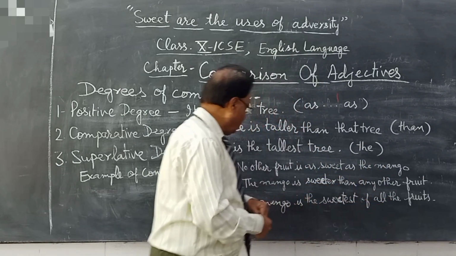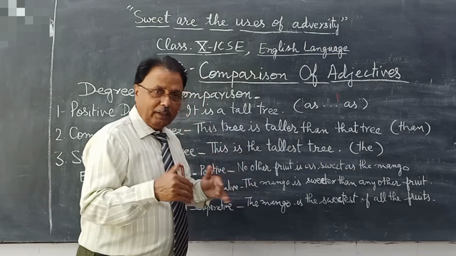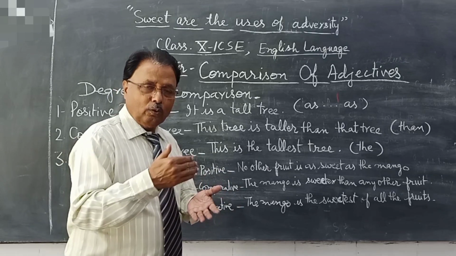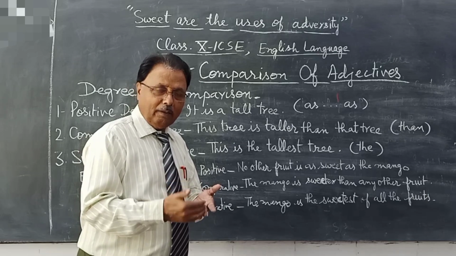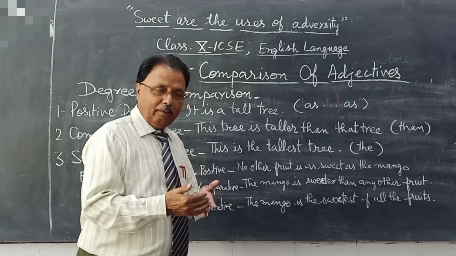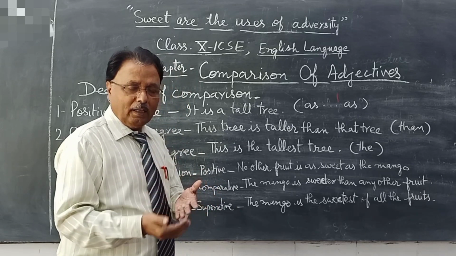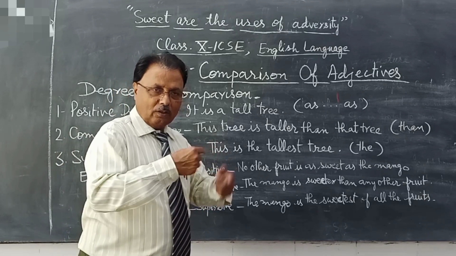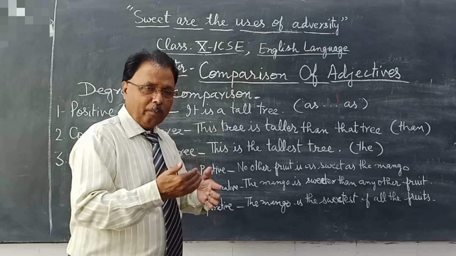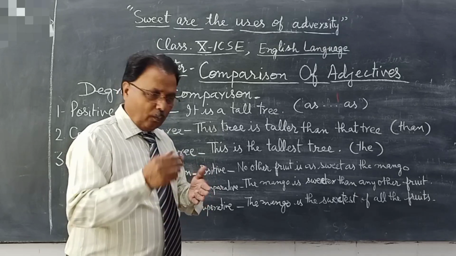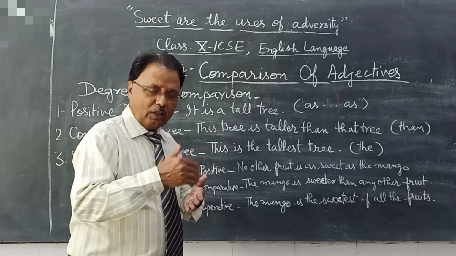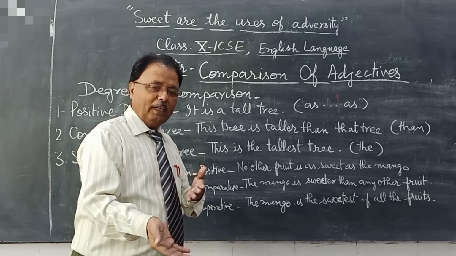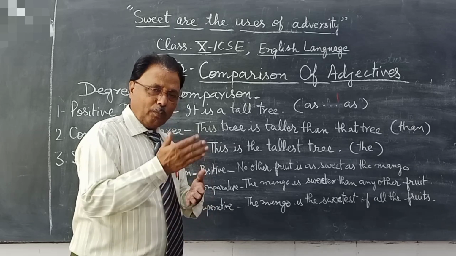Okay students, now we will teach you how to convert positive into comparative, comparative into positive, comparative into superlative, superlative into comparative, superlative into positive, like this. We can change them from one form to another.